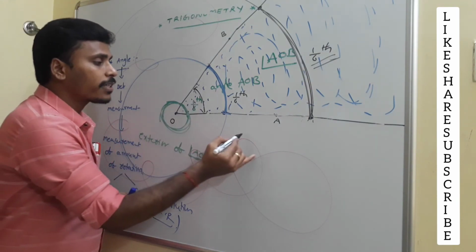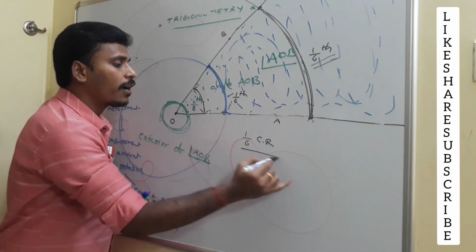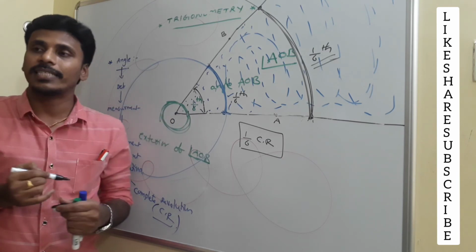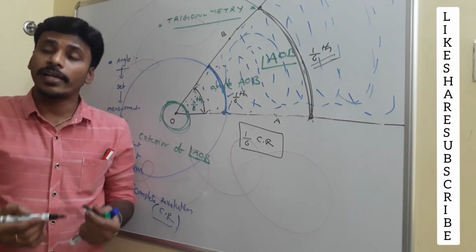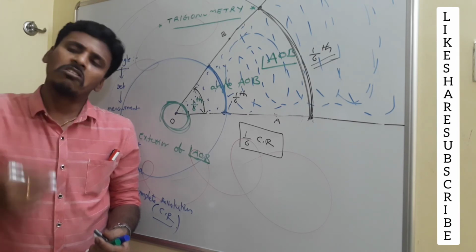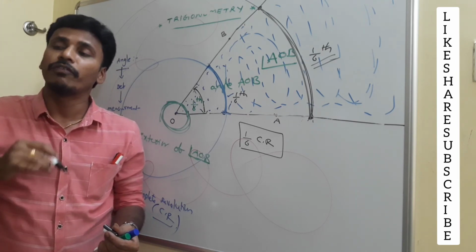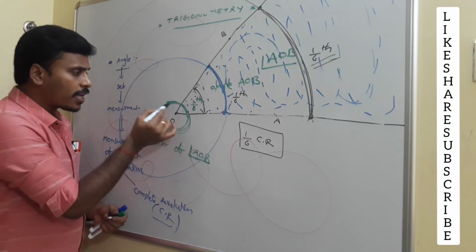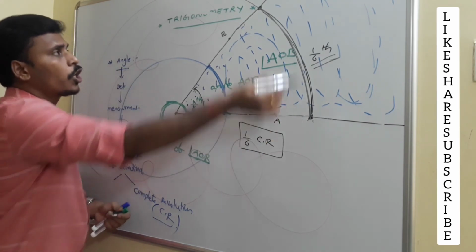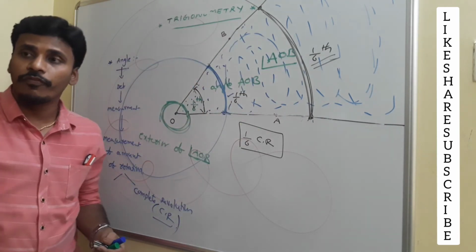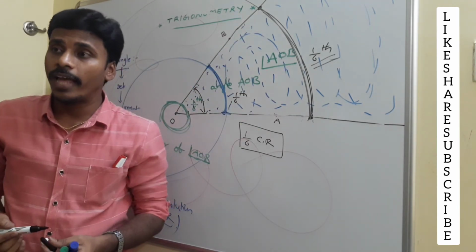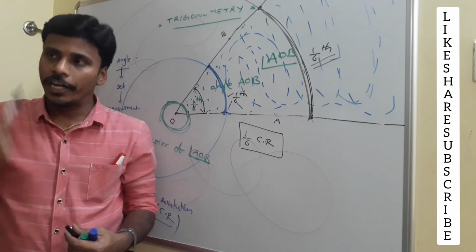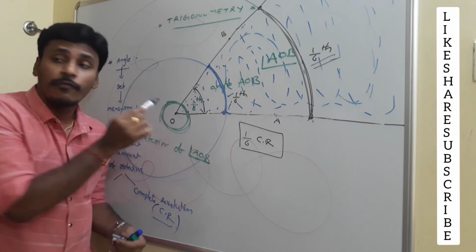So what is the measurement of the angle? 1/6 of the complete rotation. What is a complete rotation? A circle with this initial point as the center, right? With what radius do we need to draw it? No problem, you just draw a circle with any radius, but the center should be this initial point. You may draw a smaller circle, a medium circle, or a bigger circle. For example, if there are 100 people, you just draw 100 circles with different radii, but the center should be the same for all of you, right?